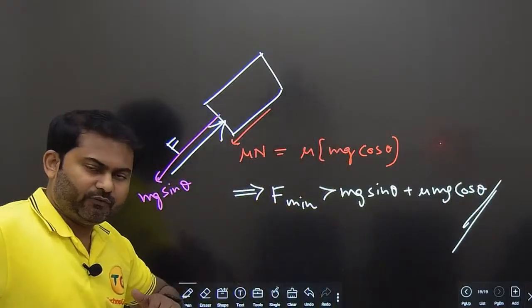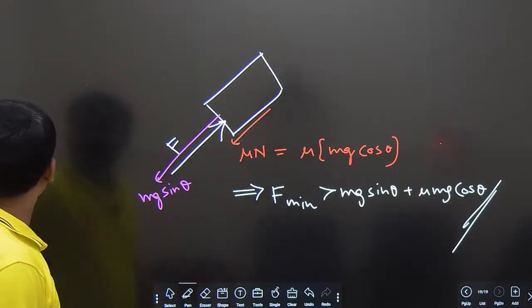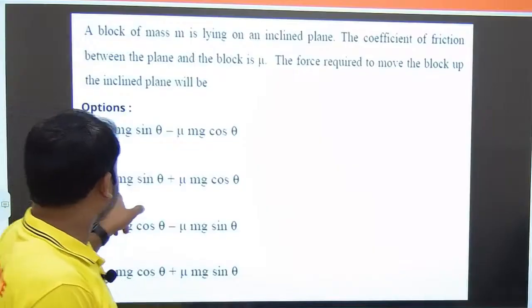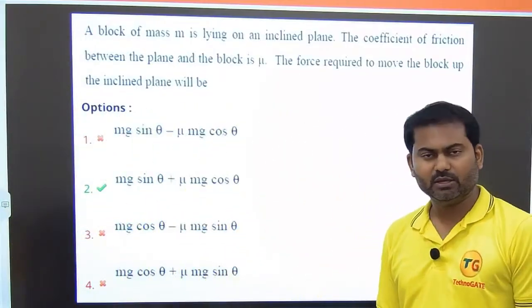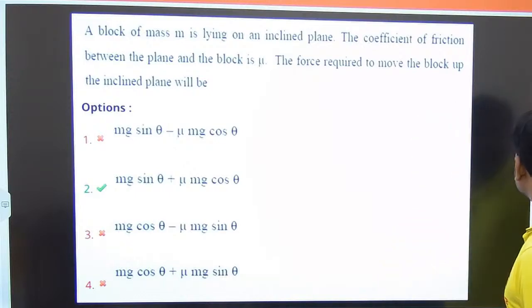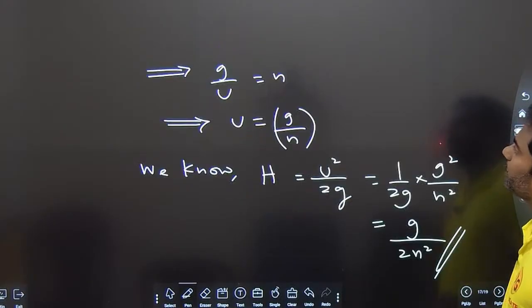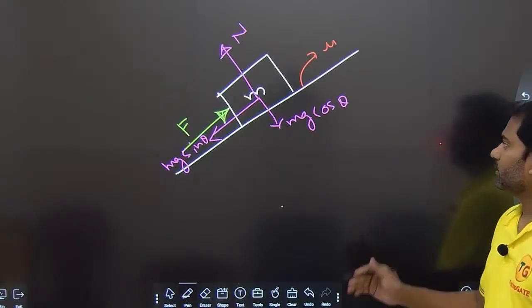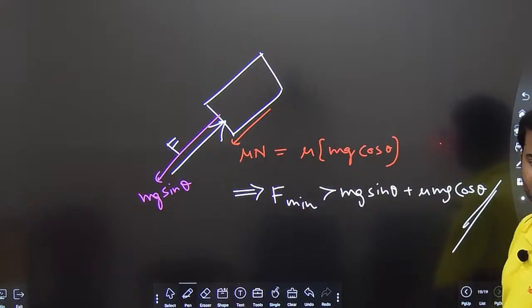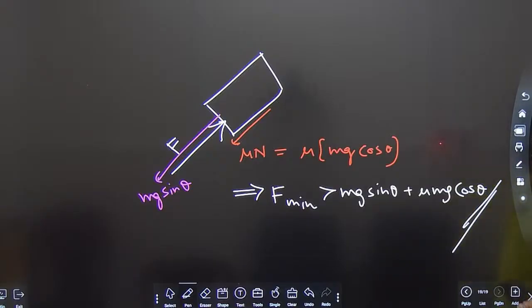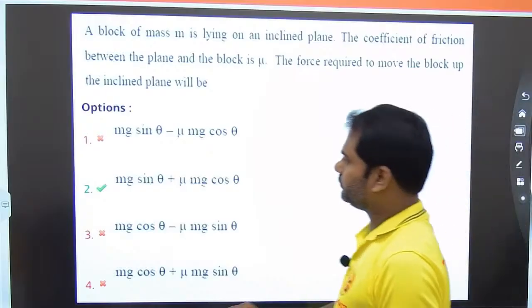If you apply a force which is more than this, then only the block will be able to move upward. So mg sin theta plus mu mg cos theta, option number B is right. That's how we are solving it. I'm hoping that it is completely clear to everyone. If you guys want to copy, you can copy this. This is a figure. I'm stepping aside. You can copy this. This is how you need to solve and get the answer. So let me proceed to the next question.